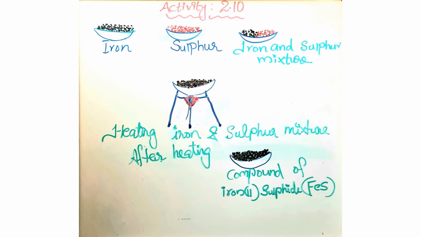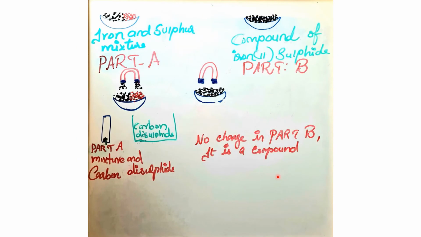After heating, we get a black substance. It has changed into a compound, iron sulfide, that is FeS. After heating, it's a black substance, that's a compound of iron sulfide. Now, the components of a mixture retain their own physical properties, while in a compound, they show different properties.